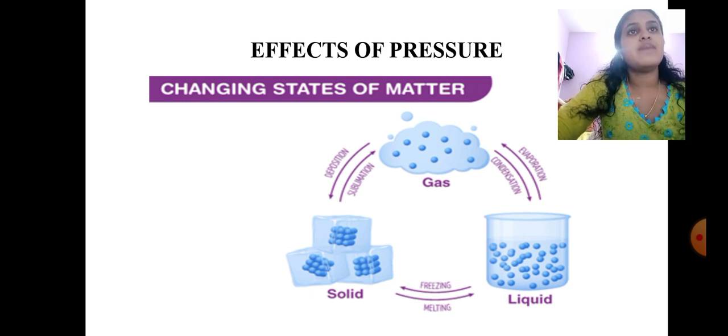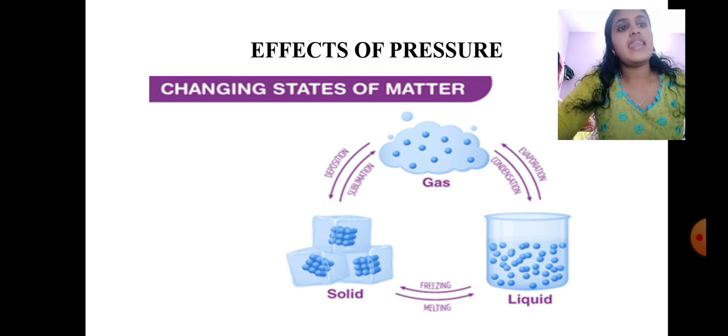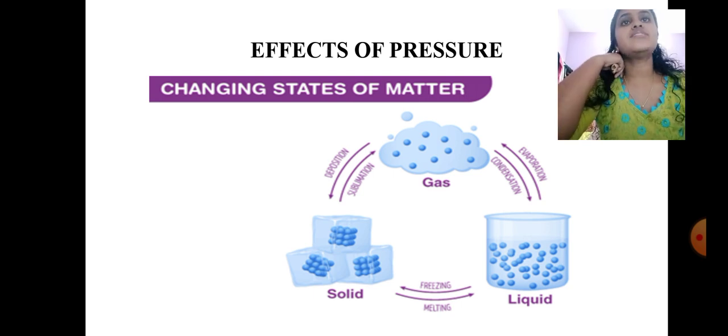In that, we have seen about latent heat of vaporization. The amount of heat required to change the state of matter from solid to liquid without rise in its temperature is called latent heat of vaporization. And next, we have seen about boiling point. When we are heating that liquid, what will happen? It will be getting converted into gaseous state. The point at which liquid is converted into gaseous state is called boiling point.